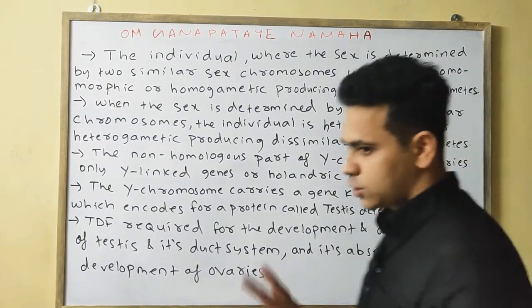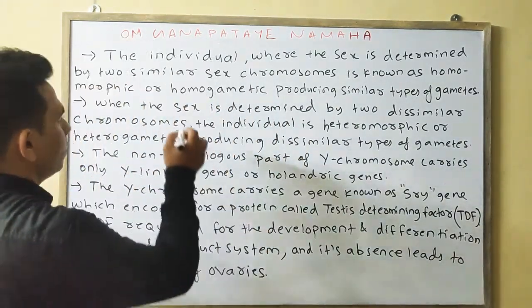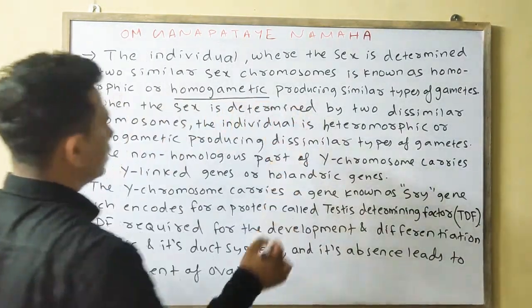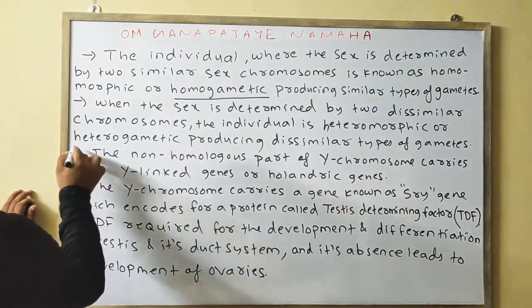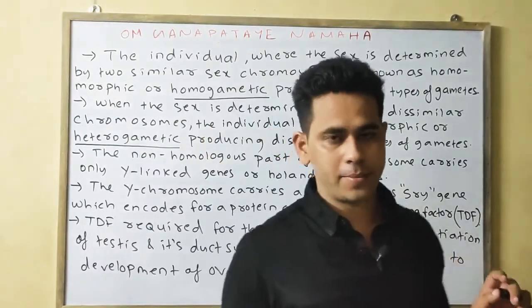So now we'll discuss two more terms: one is homogametic, the other one is heterogametic. What is homogametic and what is heterogametic?